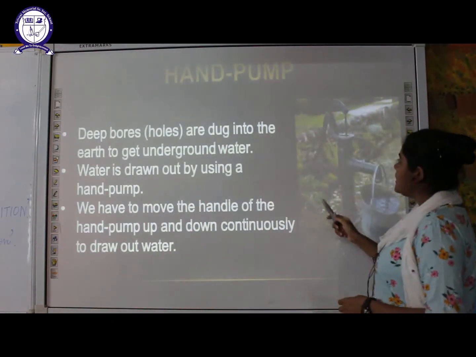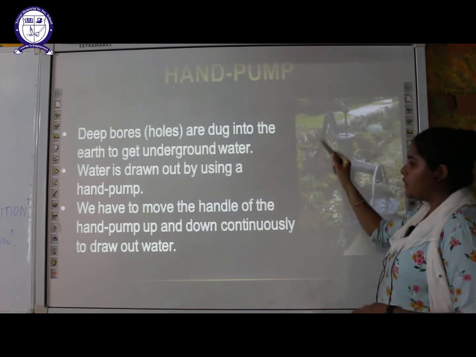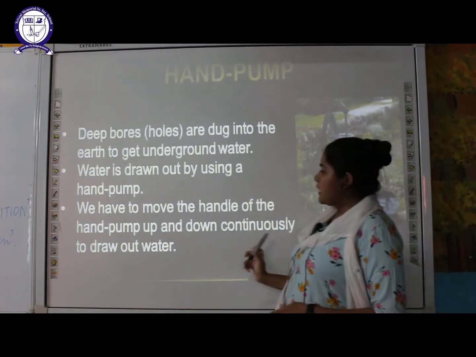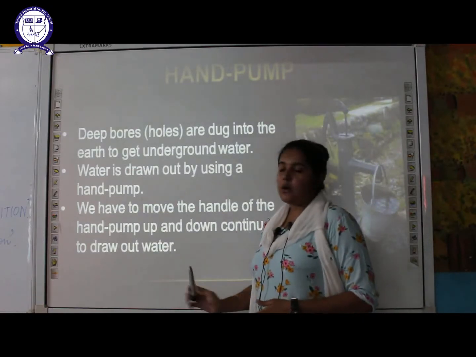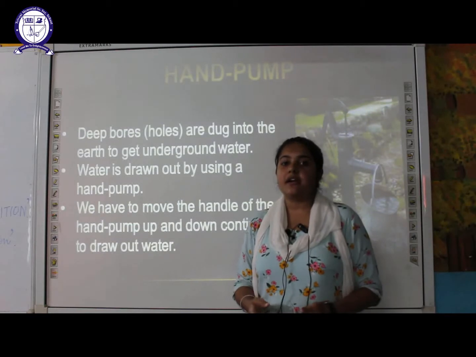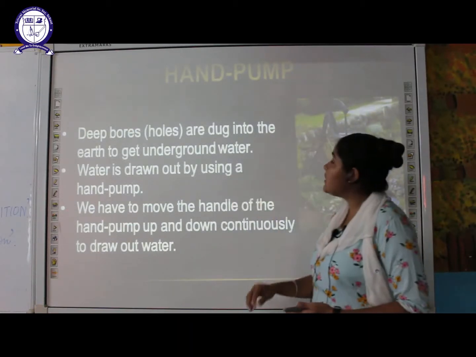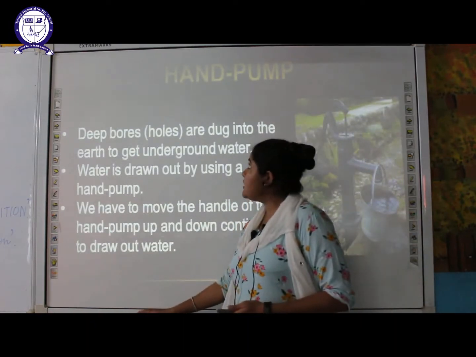So how does it work? This is the handle of the hand pump. You have to pull it up and down, you have to move it continuously in order to draw out the water. So these are the various ways in which we can obtain underground water. First one is your well, second one is your step well, and third one is your hand pump. Let's move on to the next slide.